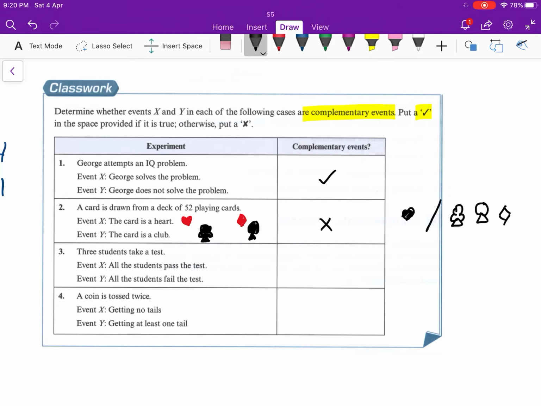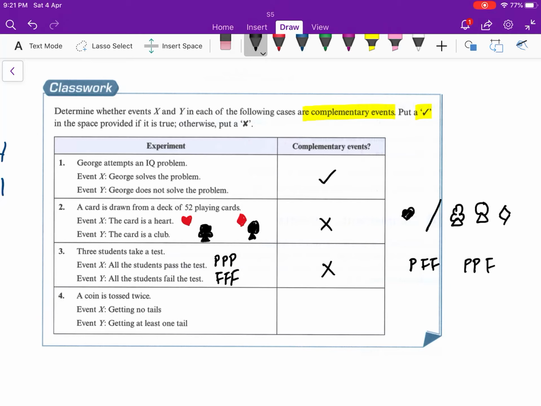Now take a look at example 3. Three students take a test. All the students pass the test. All the students fail the test. Besides pass and fail, do you still have a third choice, a fourth choice? Yes, right? You can choose the first one pass, the second and third fail. Or the first two pass, the third one fail. You still have other choices. If you still have other choices, sorry, it's not a complement. Complement means yes and no. No middle, no other choice.